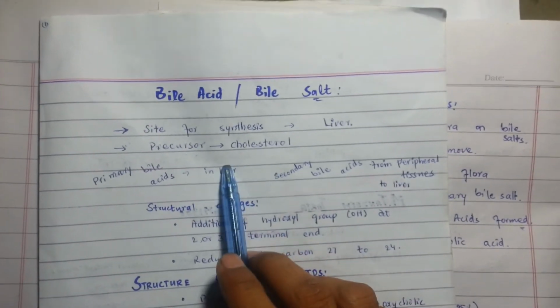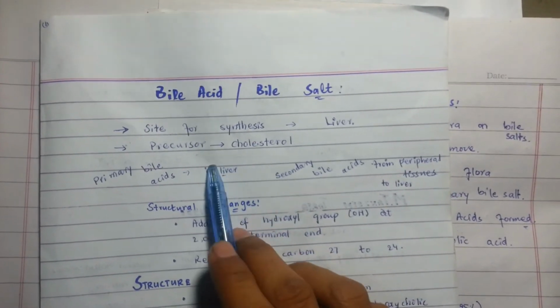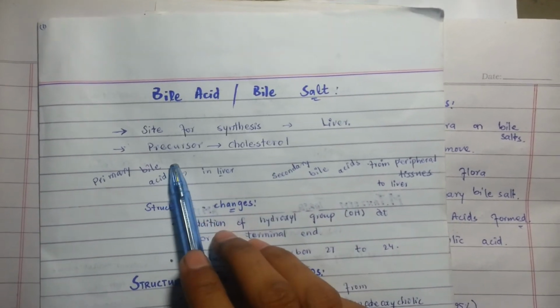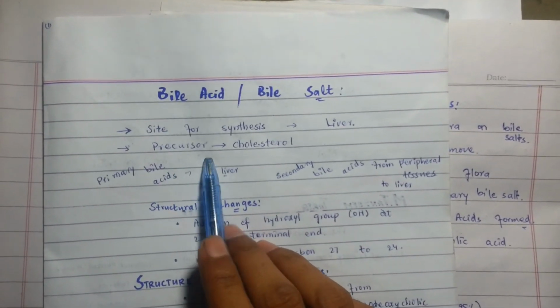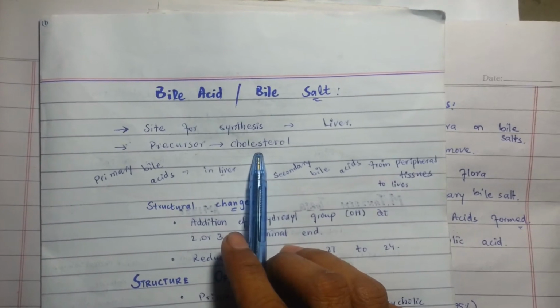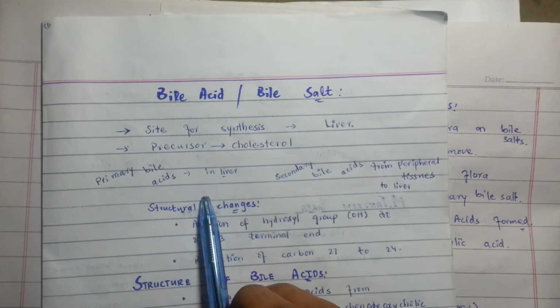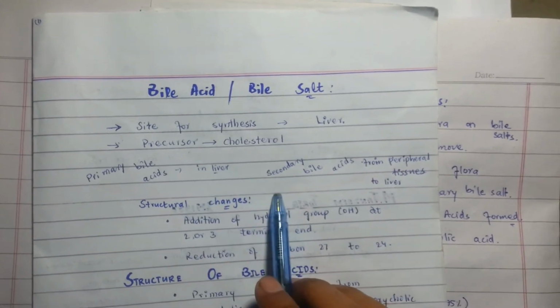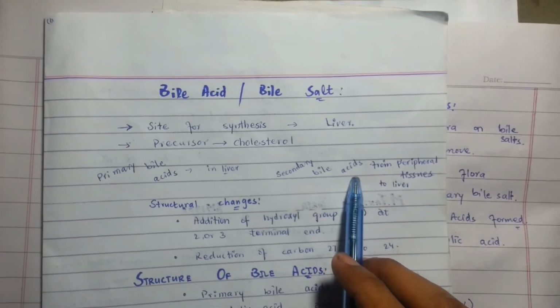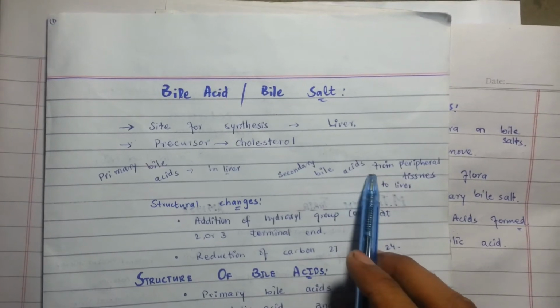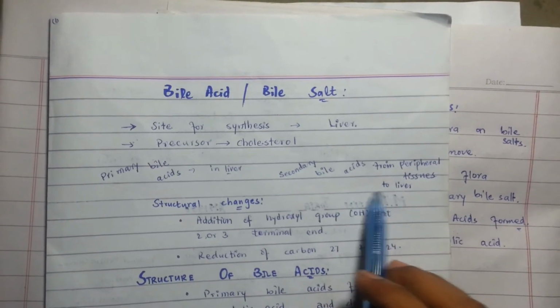So the bile acids or bile salts are synthesized in the liver. The precursor molecule for bile acid synthesis is cholesterol. Primary bile acids are synthesized in the liver, while the secondary bile acids are formed when the bile acids from the peripheral tissue move to the liver.